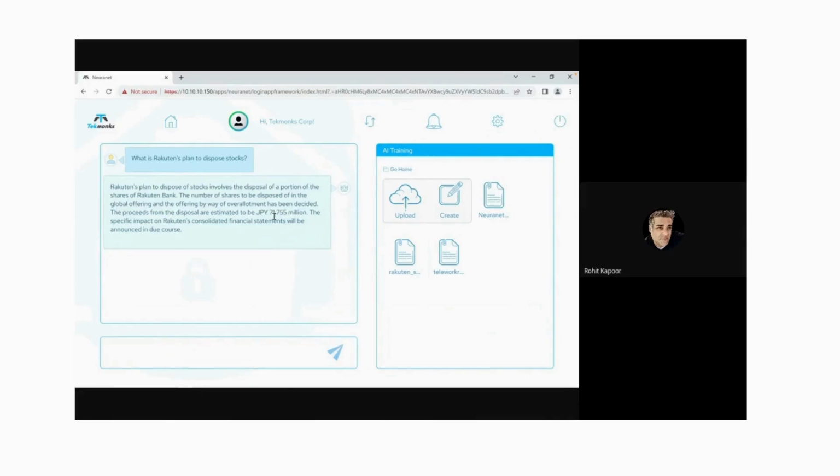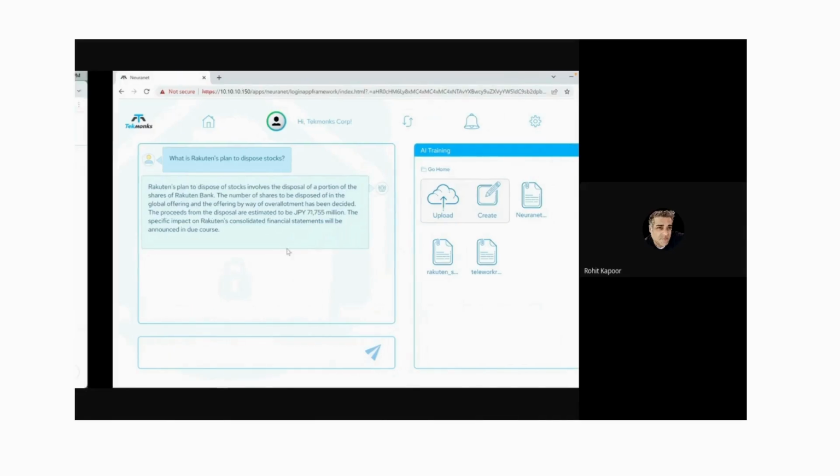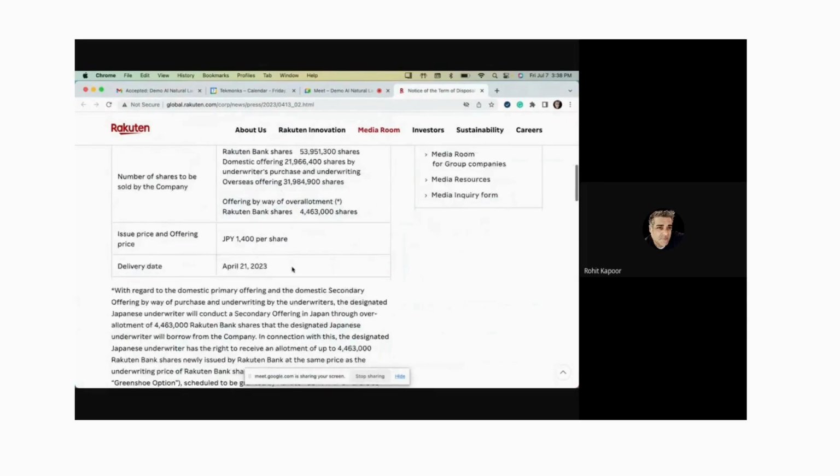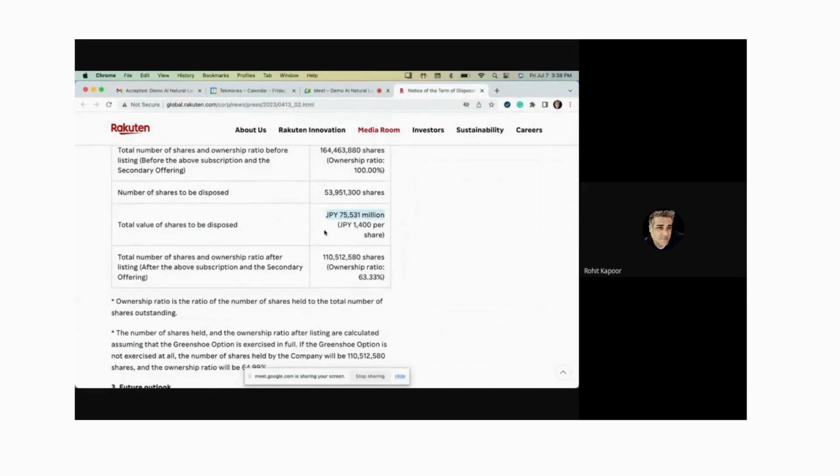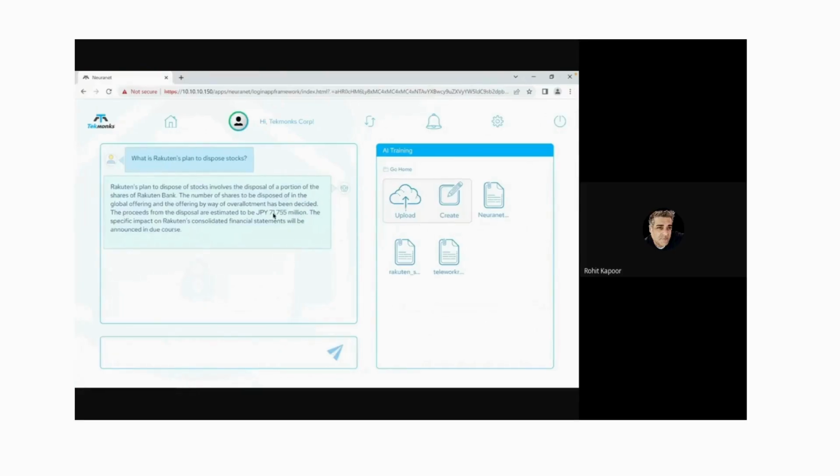Now, one thing you will notice, all these numbers are 100% accurate. If I go to your report, somewhere in here, this is where the number is coming from. See? So this number will match these numbers. So it's not making up stuff anymore. And it actually trained on your data.